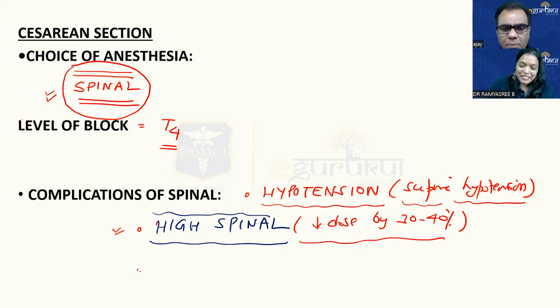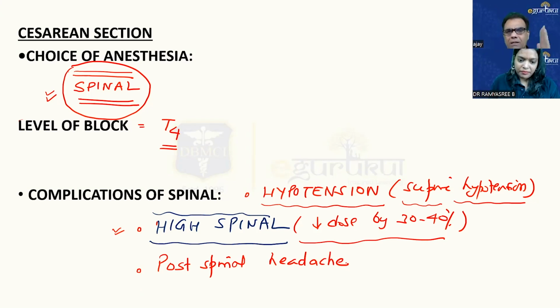So then the third important complication, in addition to the normal complications of spinal, is that these patients are more vulnerable for post-spinal headache. And the reason, as I already told you, is that because of the decreased subarachnoid space, CSF pressure is increased. And when you puncture the dura with higher pressure, there will be more seepage of CSF. So post-spinal headache will be more.